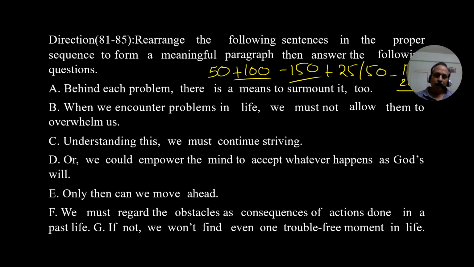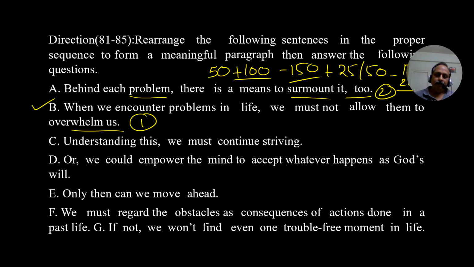What is this about? Parajumble. Should not be a problem, rather easy. What is the first one? It is about when we encounter problems, how to respond. When we encounter problems in life, we must not allow them to overwhelm us. This is the first sentence. And what is the second sentence? The reason why we shouldn't allow them to overwhelm us: behind each problem, there is a means to surmount it too. This is the second sentence, B.